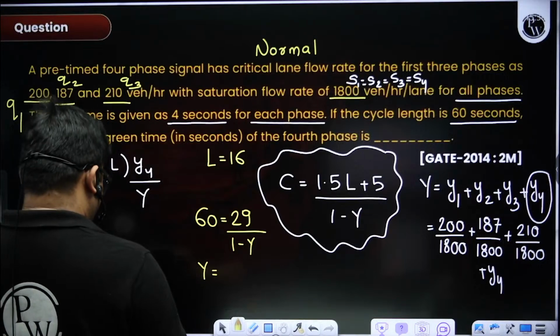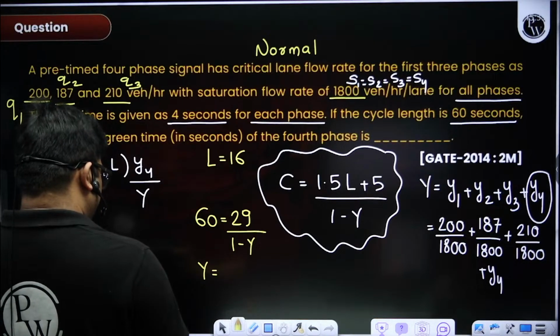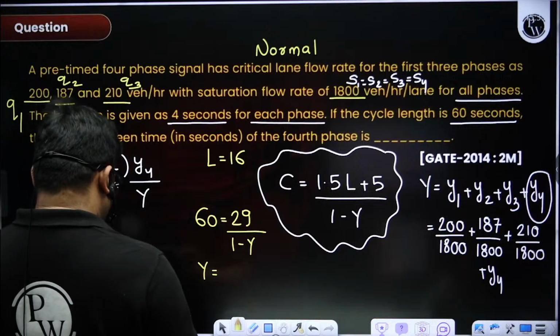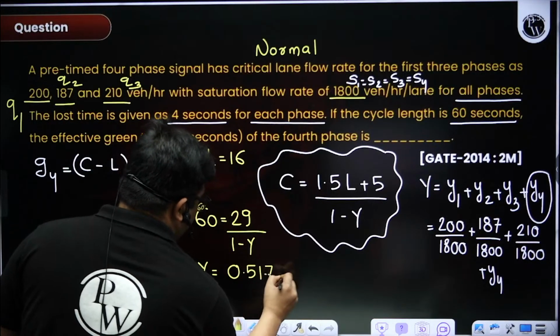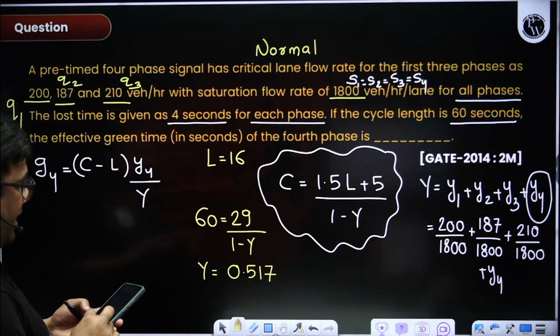Let me find out y first. It will be 1 minus 29 by 60, or I can say 31 by 60. So y I am getting 0.517, right? Are you getting this? And then I can find out y4.